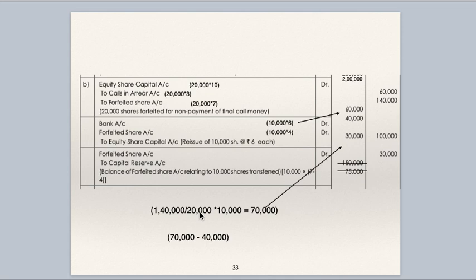For 20,000 shares, it is 1,40,000, so for 10,000 shares, it is 70,000. 70,000 minus 40,000 is 30,000. Forfeited shares to capital reserve would be 30,000. Figures are jumbled up. You have to be very careful.